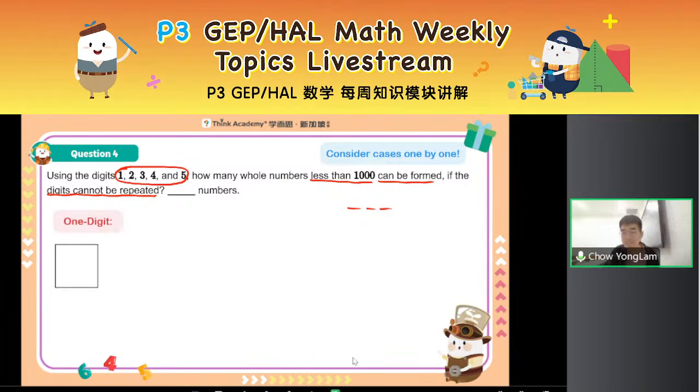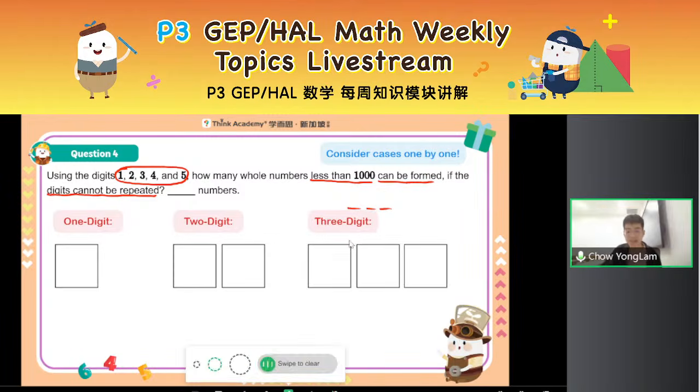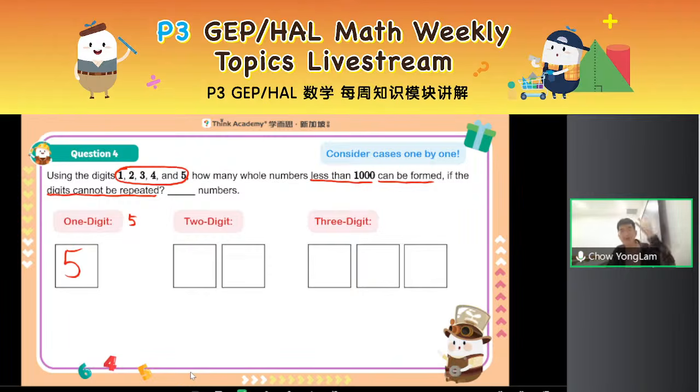For a 1-digit number, how many are there? 2-digit number, how many are there? 3-digit number, how many are there? So let's consider case by case, starting with the easier case. Let's say it's a 1-digit number. A 1-digit number is also less than 1000. So I can just pick any one of these 5 digits to make a 1-digit number. So there are 5 ways: 1, 2, 3, 4, 5. 5 such 1-digit numbers.